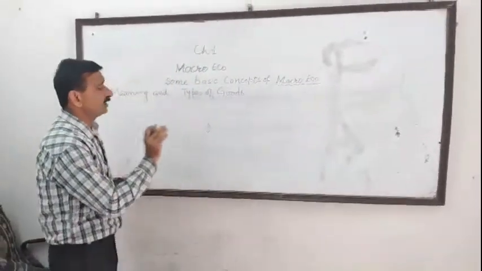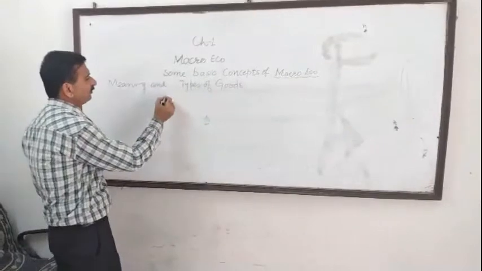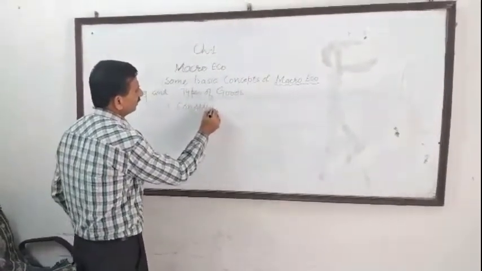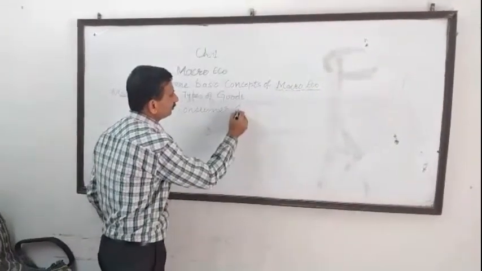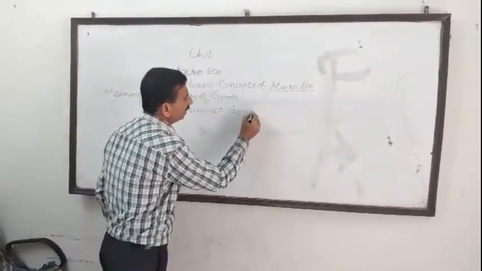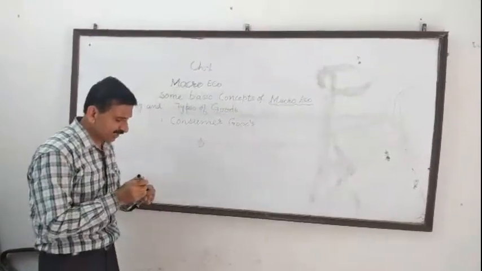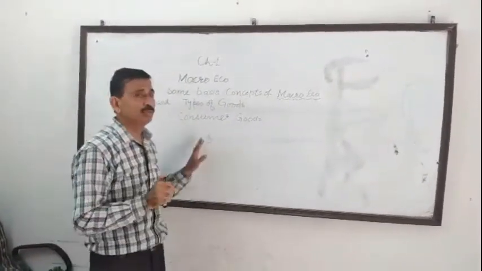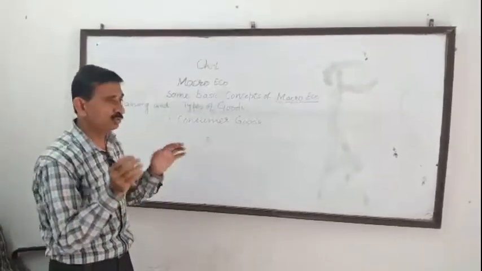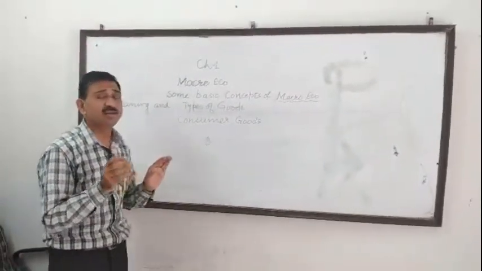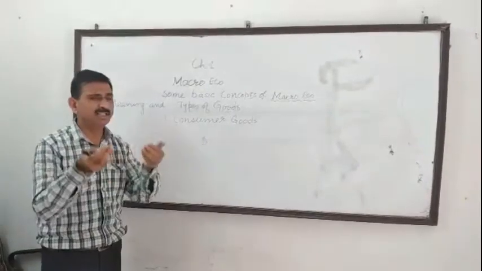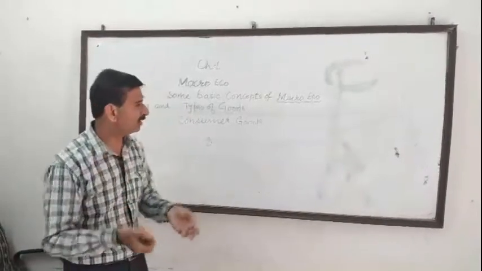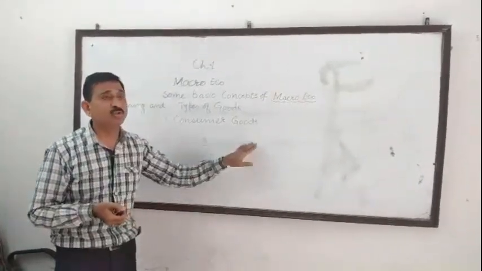So in the bifurcation of goods, let us start first with consumer goods. Now the question arises, what are consumer goods? Consumer goods are those goods which satisfy human wants directly, or goods which are used by a consumer to satisfy his wants directly. For example, you use milk, it satisfies your wants. You use bread, you use biscuits. These are all consumer goods.